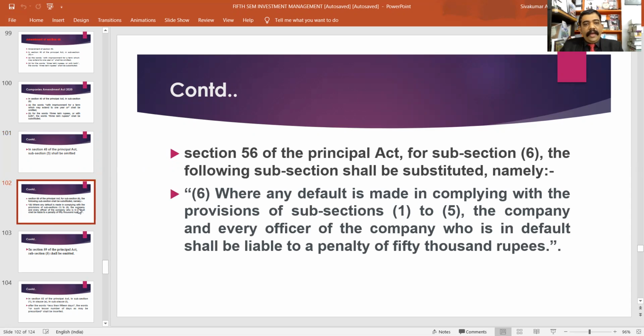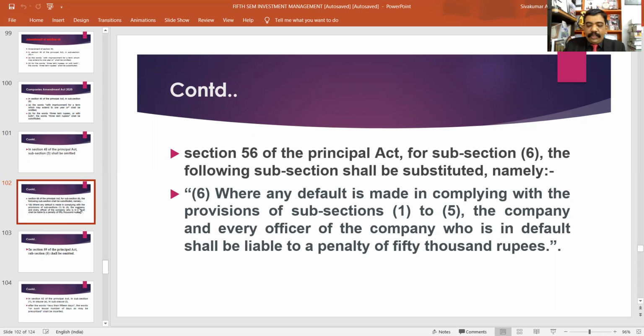Okay. Now, there's another amendment related to Section 56. Section 56 is related to the transfer and transmission of securities. Here, in Section 56 of the Principal Act, for subsection 6, the following subsection shall be substituted, namely. First of all, I will read the existing subsection 6 of Section 56, then we will discuss the amendment.